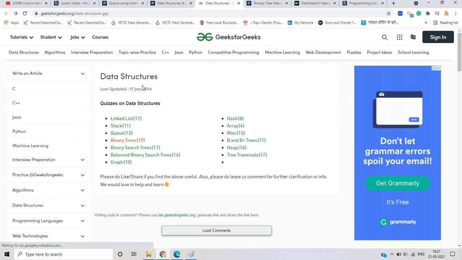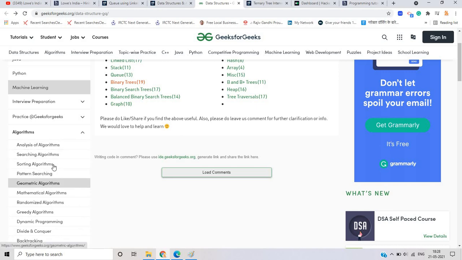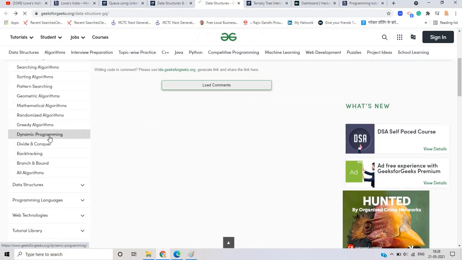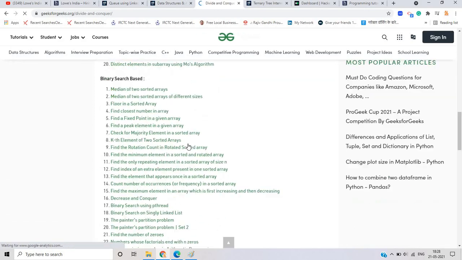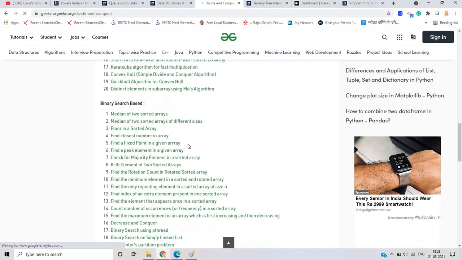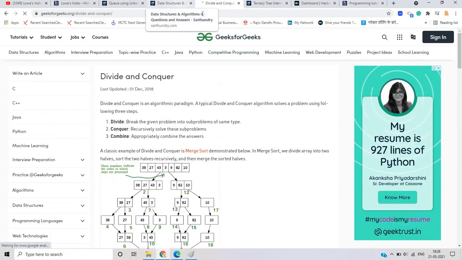If I talk about the GeeksforGeeks website, it is also good. You can check the quiz on data structures, and there are so many algorithm quizzes also. If I take dynamic programming, you can check the concepts and solve particular questions from that website. So these are some important websites that are very helpful in preparing for your MCQ section.